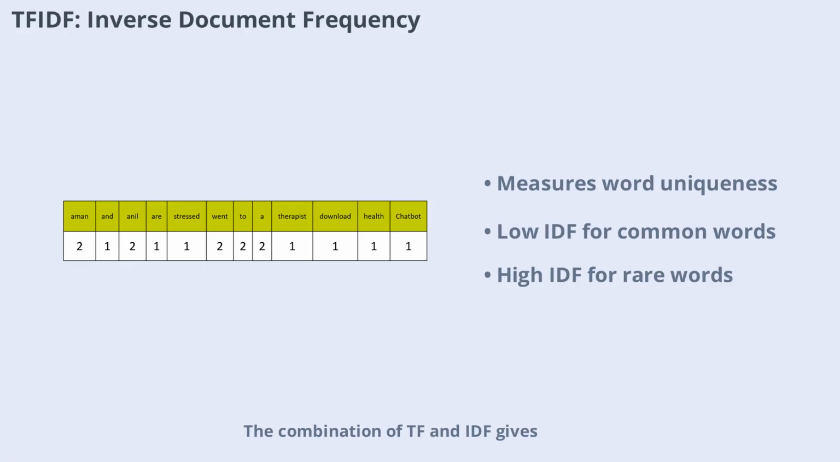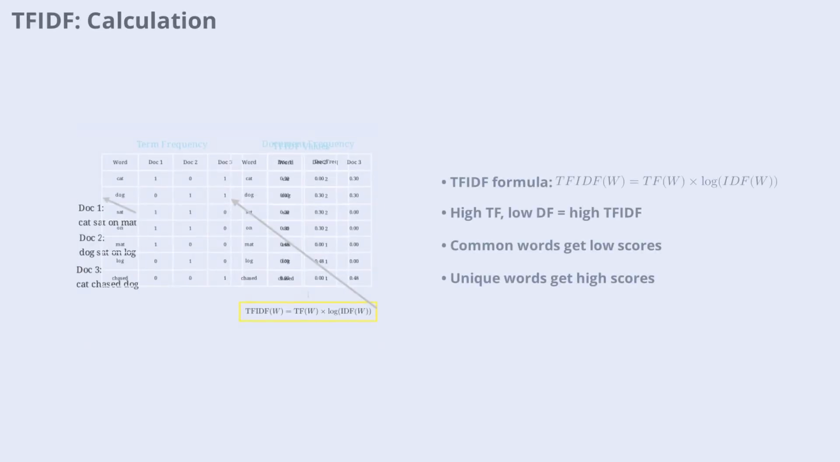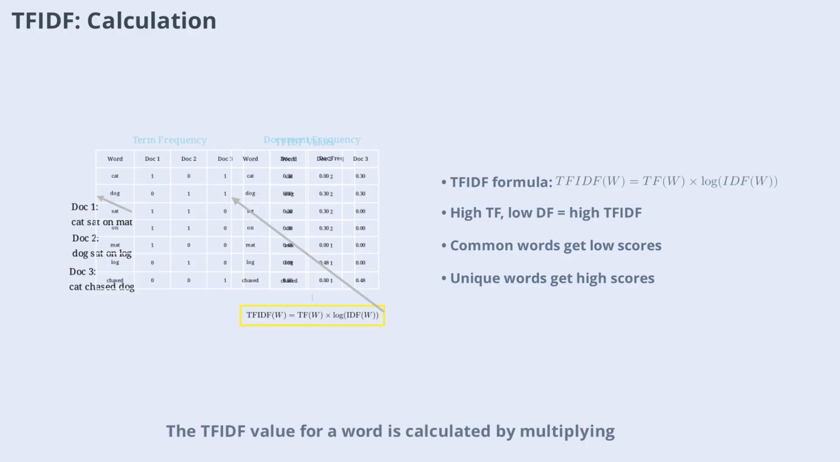The combination of TF and IDF gives a balanced measure of a word's significance. The TF-IDF value for a word is calculated by multiplying its term frequency by the logarithm of its inverse document frequency. This formula ensures that common words across all documents get lower scores, while unique and important words get higher scores. TF-IDF is widely used in document classification, topic modeling, and information retrieval.